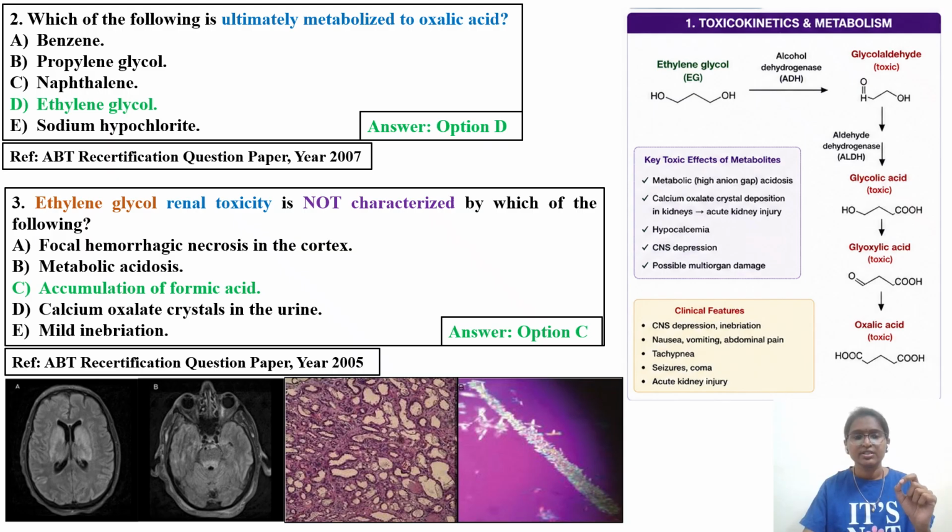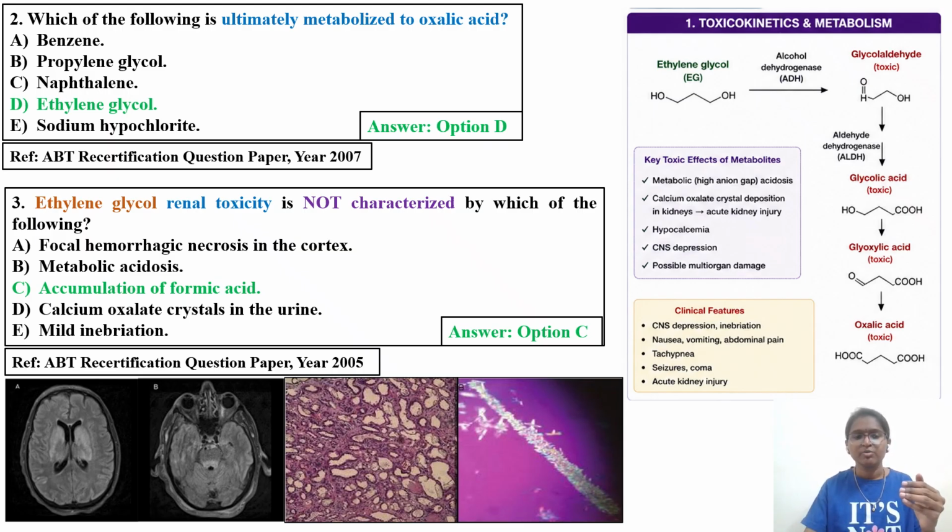Next question, asked in the 2005 ABT recertification: ethylene glycol renal toxicity, kidney toxicity, is not characterized by which of the following? We have seen different key points with respect to ethylene glycol poisoning.